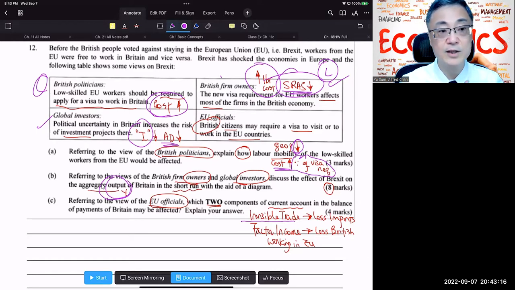So fewer tourists going from Britain to the EU. That means less import of services. On the other hand, we have less factor income since fewer people will work in EU countries. The amount of factor income will definitely drop. So much for that. Okay, let's stop here and then I'll go to the long question.